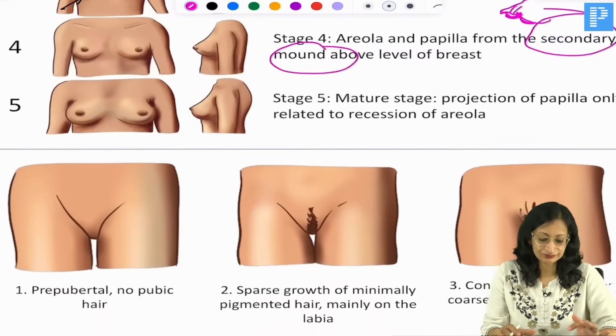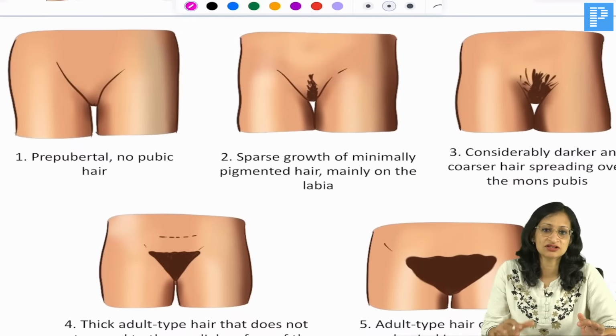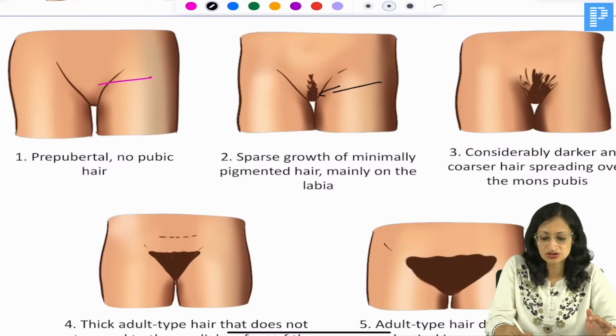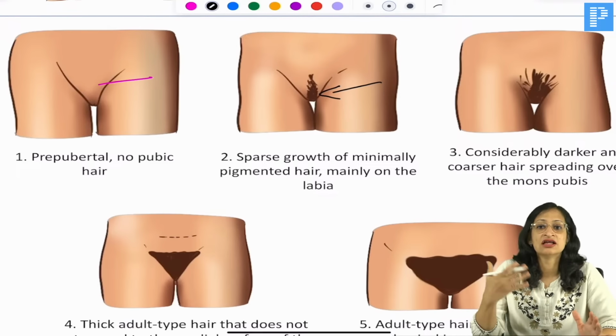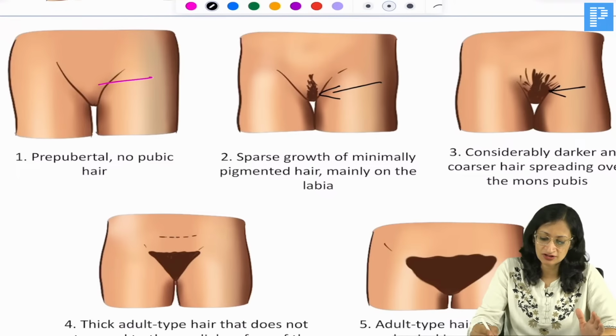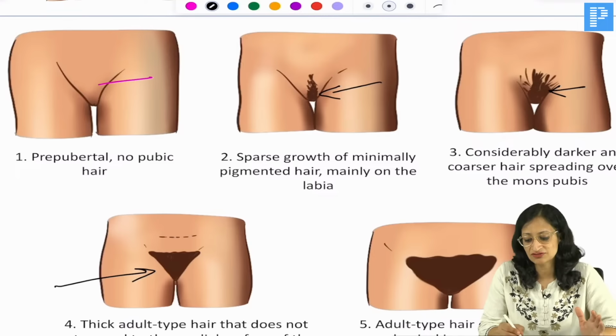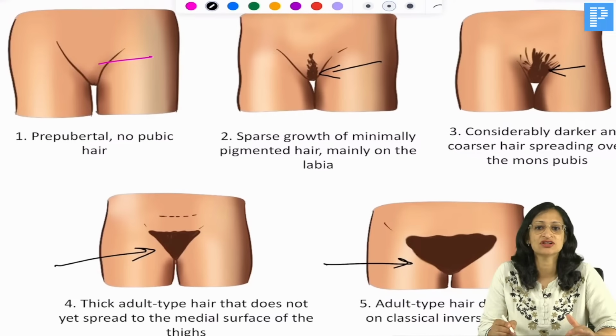Okay. Now, pubic hairs, again stage 1, there will be no pubic hairs. Stage 2, it will be sparse growth around the labia minora. Then stage 3, further enhancement of the growth. Stage 4, thick adult type growth. And stage 5, this growth spreads to the medial aspect of the thigh as well.